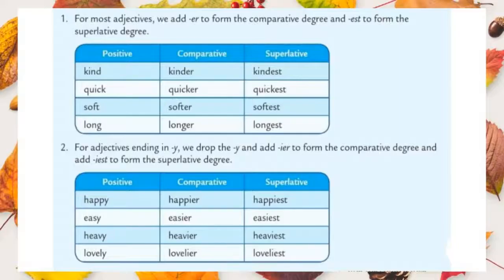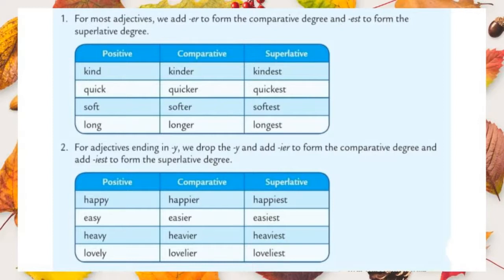Students, now we are going to see how degrees of comparison can be formed. Look at the first one. For most adjectives we add ER to form the comparative degree and EST to form the superlative degree. Let us see an example students. The first one is kind. It is a positive adjective. Now we need to change the positive to comparative. Then what we should do? We should add ER to the positive.